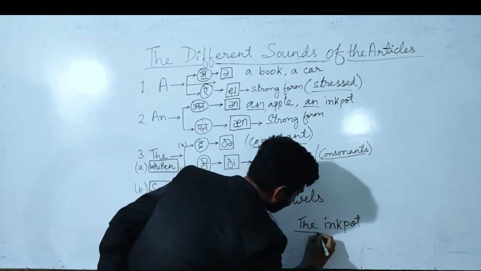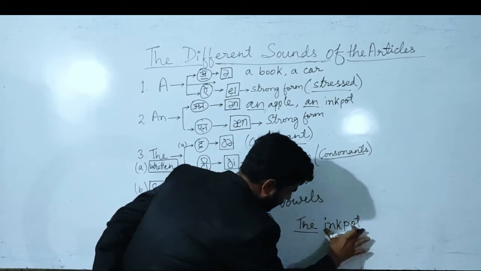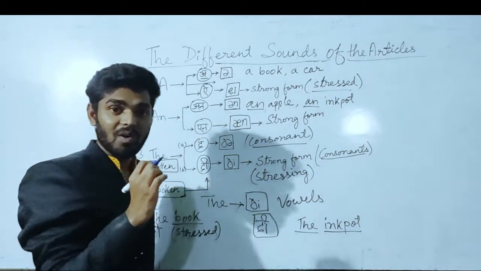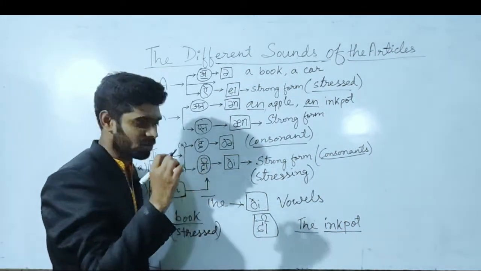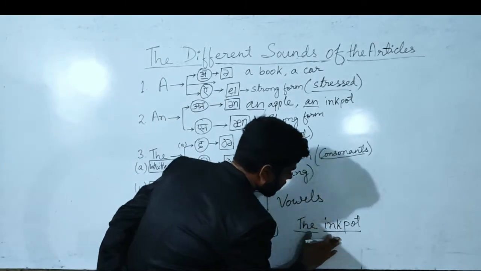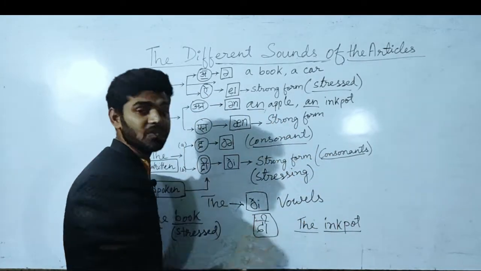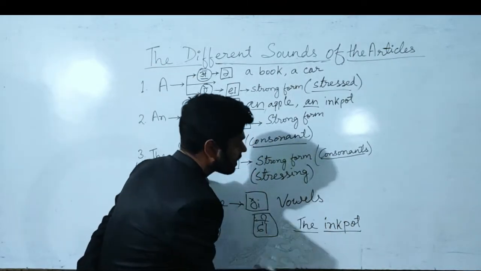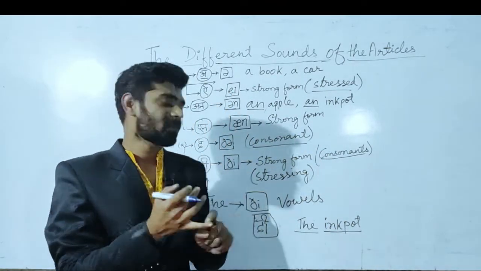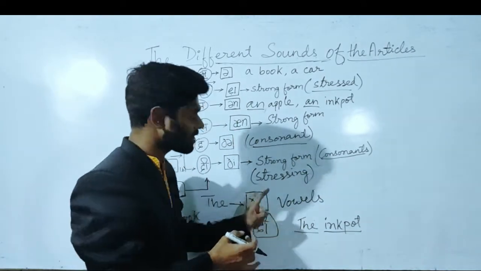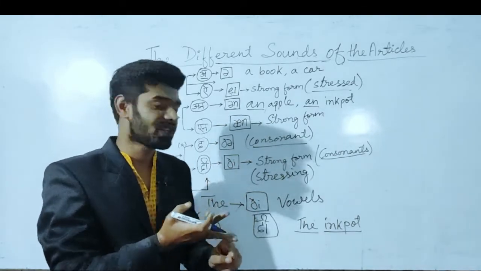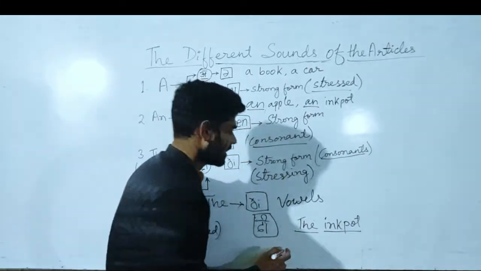This one is the, because the word ink pot starts with a vowel sound. So whenever a word starts with a vowel sound, the article used before that becomes either an, if it is indefinite, or the, if it is definite.